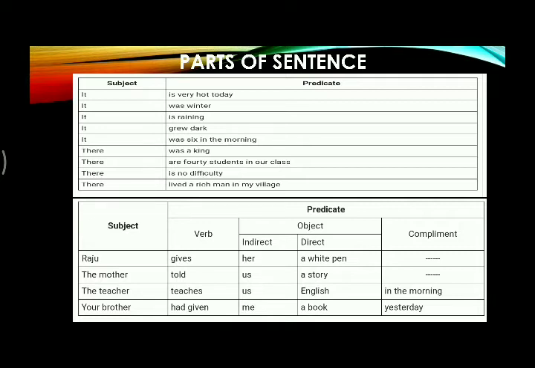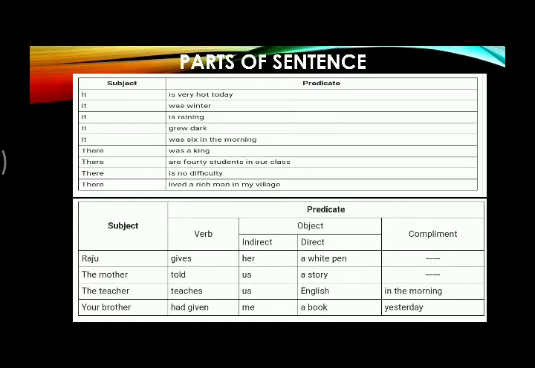In this part, gives is verb, that is finite verb. Her is indirect object because in indirect object there is always a person. A white pen, this is direct object. In direct object there is always a thing.